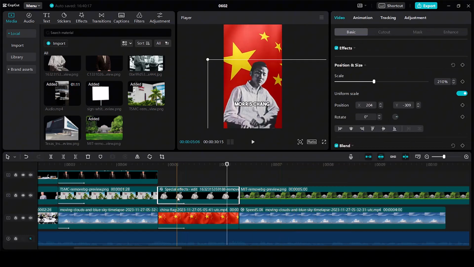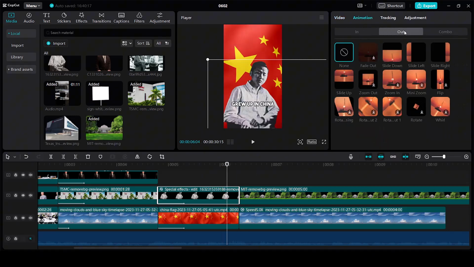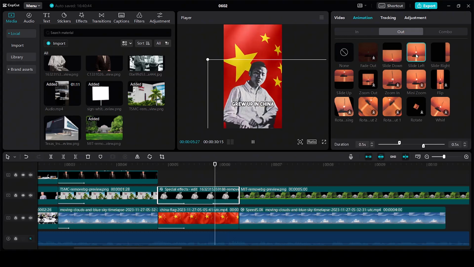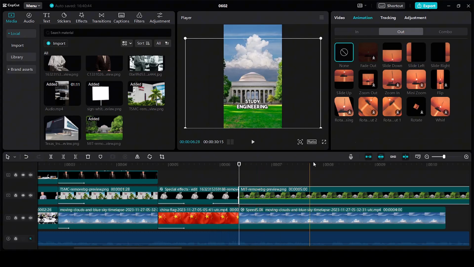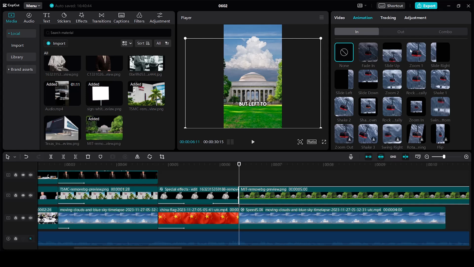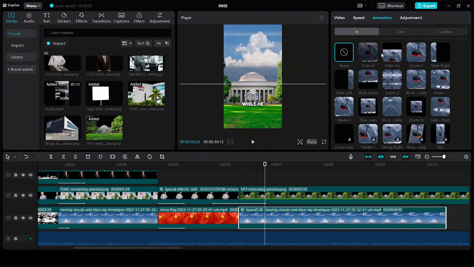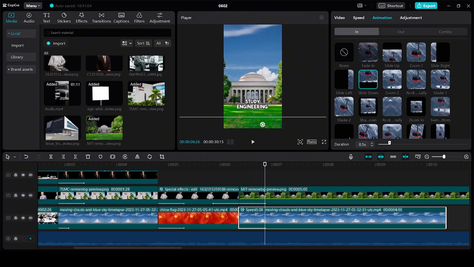Now over here, similar to how we gave him an in animation, let's also give him an out animation. For doing that, click on the clip, go to animation. In the out animation, select slide left. At the same time, for the in animation, select slide up. And for the sky, we have to select slide down. Let's put it something like this, so that we don't see that black gap.